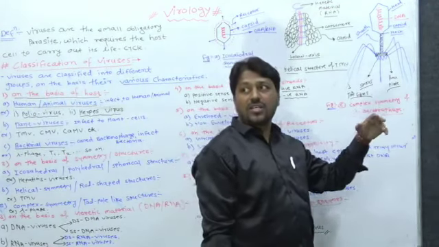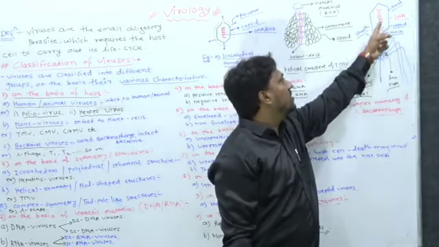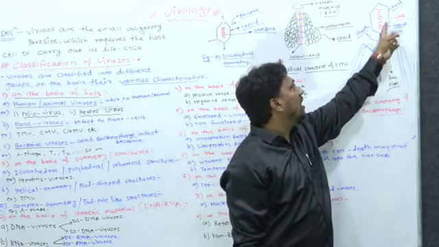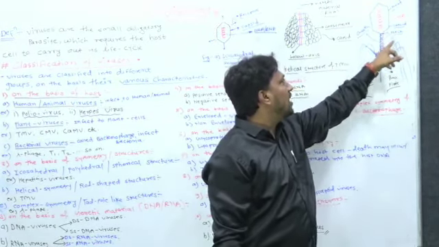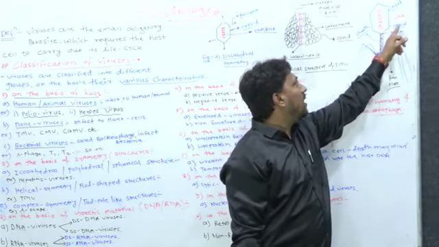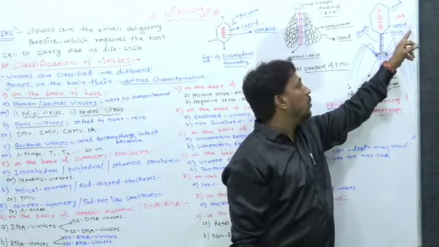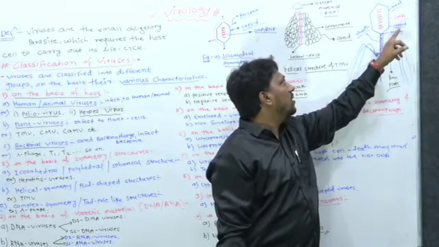When you see it under the electron microscope, at the top there is a head, and in the head DNA or RNA is packed. Here DNA is packed as the genetic material. The head is made from the capsid, and the capsid is made from capsomere proteins, so it is a proteinous layer in which the DNA is packed.